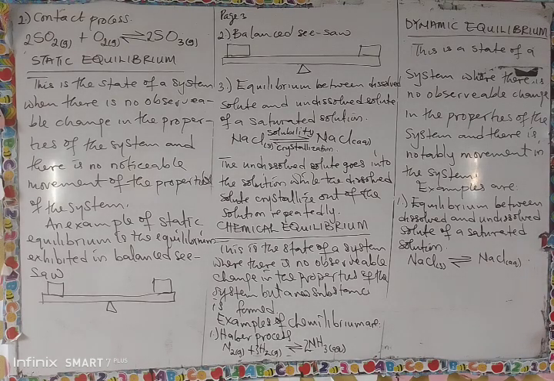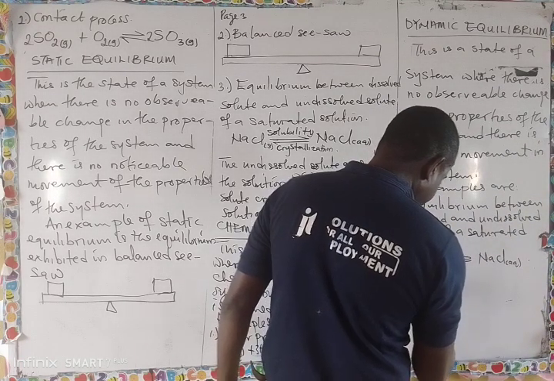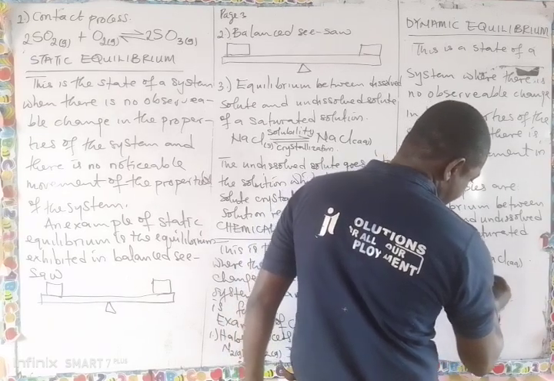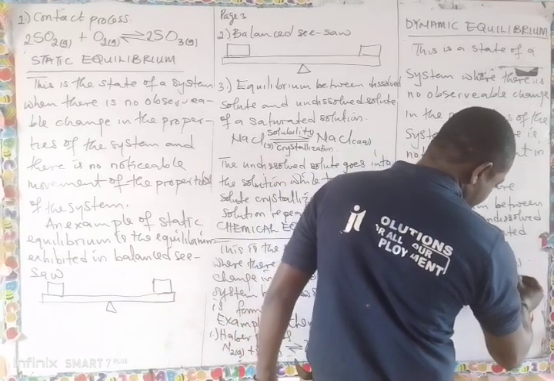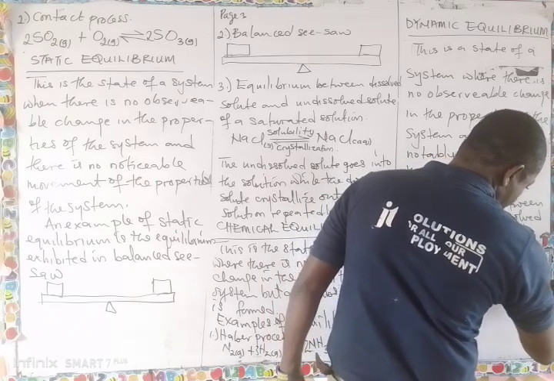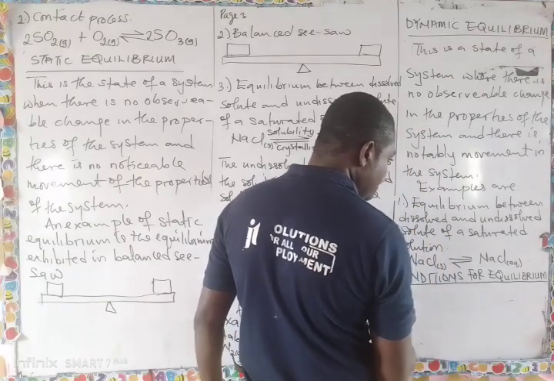So let's now look at factors. Before we look at those factors, let's look at the conditions for equilibrium. Conditions for equilibrium.